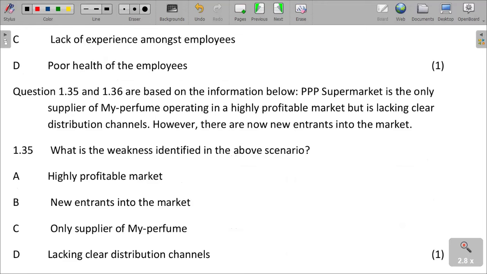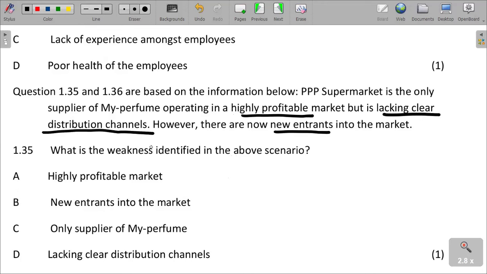Based on the information below, PP supermarket is the only supplier of my perfume, operating in a highly profitable market but lacking clear distribution channels. However, there are now new entrants into the market.